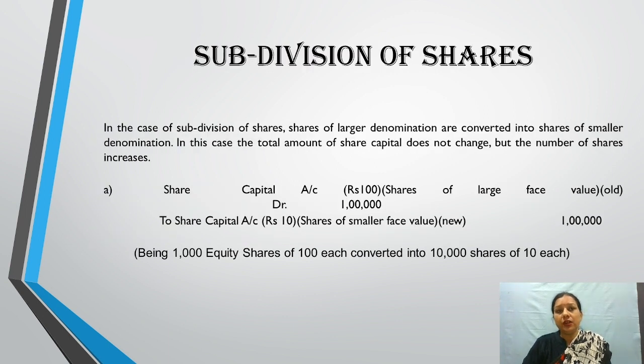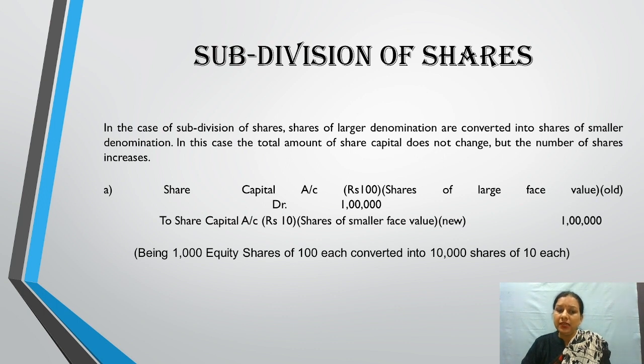Now, next method of alteration is subdivision of shares. In this case of subdivision of shares, shares of larger denomination are converted into shares of smaller denomination. This is just opposite to the consolidation of shares. In this case, the total amount of share capital does not change, but the number of shares increases. For example, if a company had earlier issued 1,000 equity shares of 100 each, then the company can subdivide those shares and it can become 10,000 shares of 10 each.